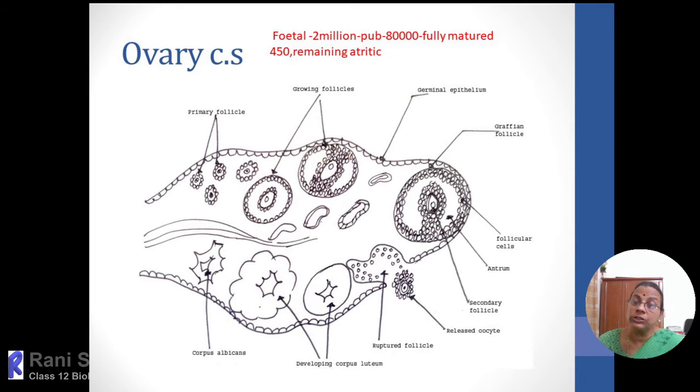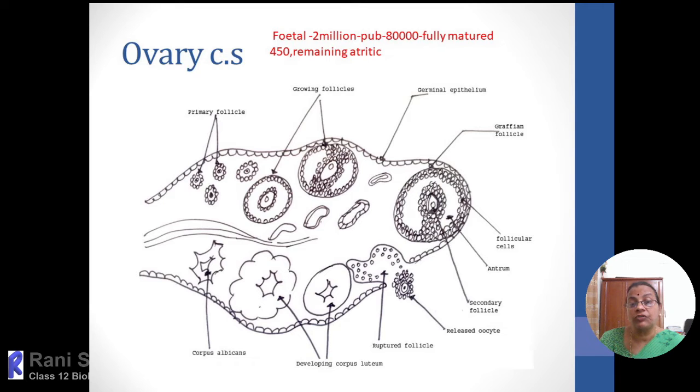When it transforms into a tertiary follicle, the number of follicular layers will be up to 7 layers, and the thecal layer itself is differentiated into an outer layer called theca externa, and an inner layer called theca interna. Here the theca interna is believed to secrete the estrogen, which regulates the secondary sexual characters and other processes. Even ovulation, all those things are controlled by the estrogen.